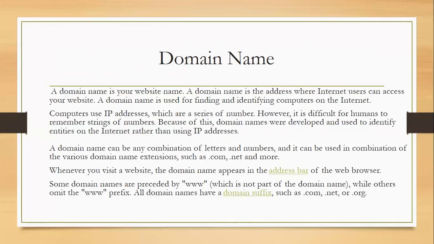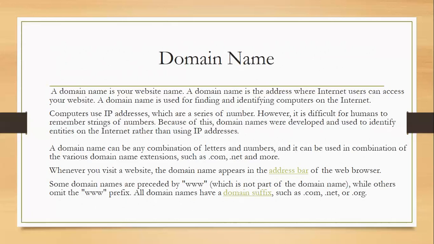A domain name can be any combination of letters and numbers, along with various domain name extensions. For example, .com, gmail.com, organization.net, and many more. There are so many websites that definitely contain a domain name. Whenever we visit a website, the domain name appears in the address bar of the web browser, because it is also the address of a particular web page or website.